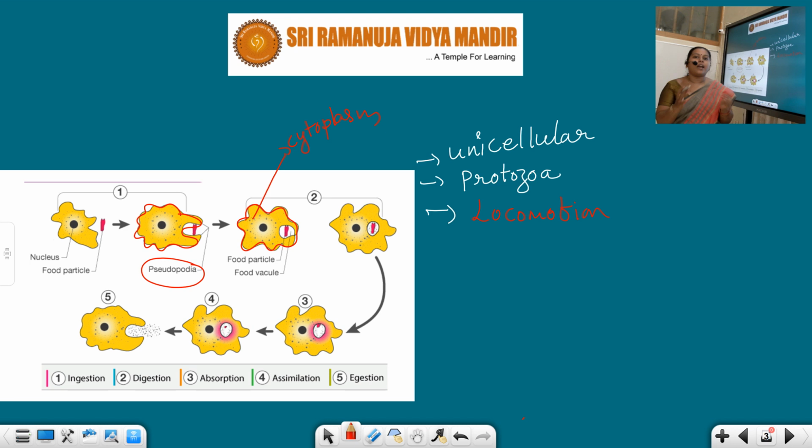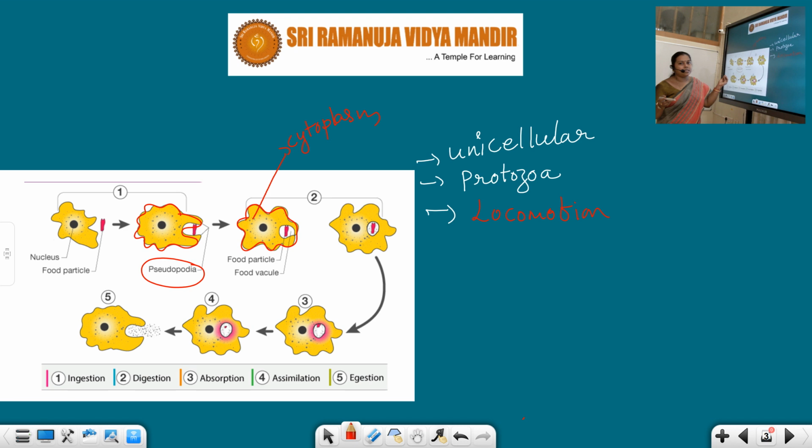And come to the case of nutrition. Simply, our amoeba takes up small plant materials, small animals, and some bacteria. Okay, these are the food materials for our amoeba. See how it will take. Does it have any mouth? No. It does not have any mouth or esophagus. Nothing like that is there in our amoeba's body.